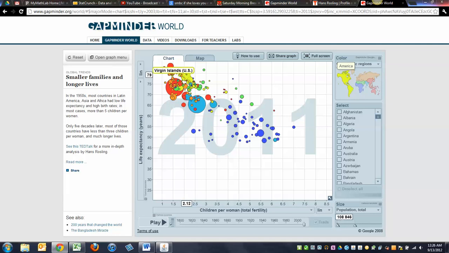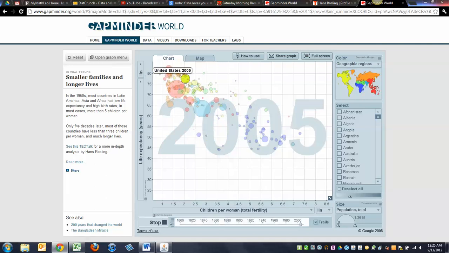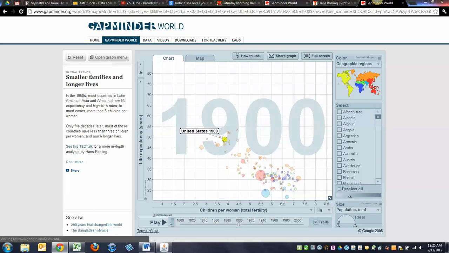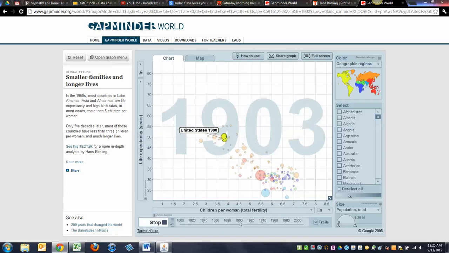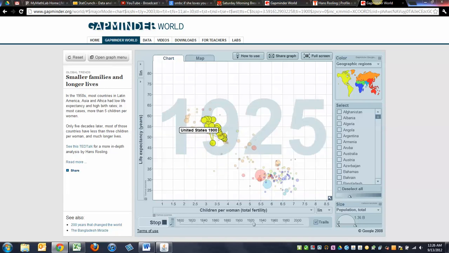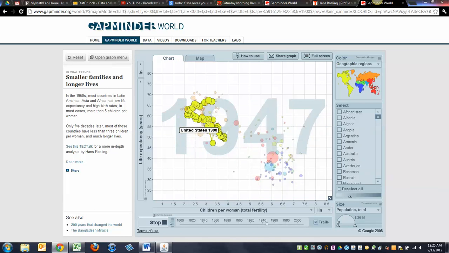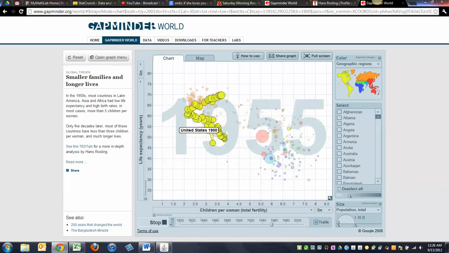I mean, if you look at the U.S., there we are. Let me take us back to 1900 for the U.S., right? So in 1900, an average life of 49, 3.85 kids per woman. And then you watch the U.S. over time, and it slowly changes. There were no laws put into place, but wars happened, depression. There's depression, another war right there, right? And baby booms and so on.